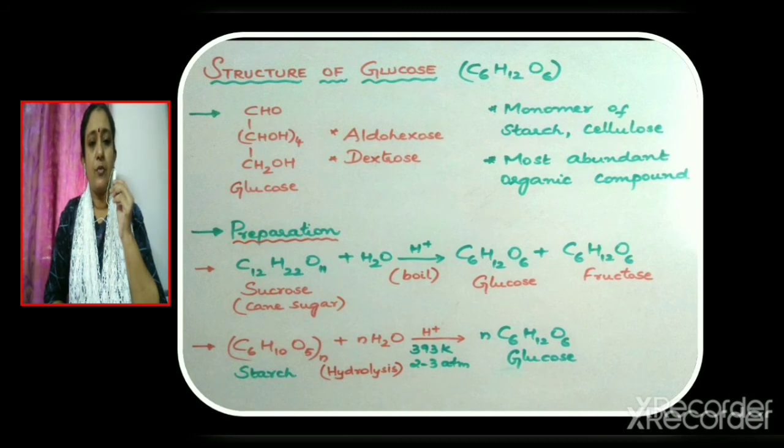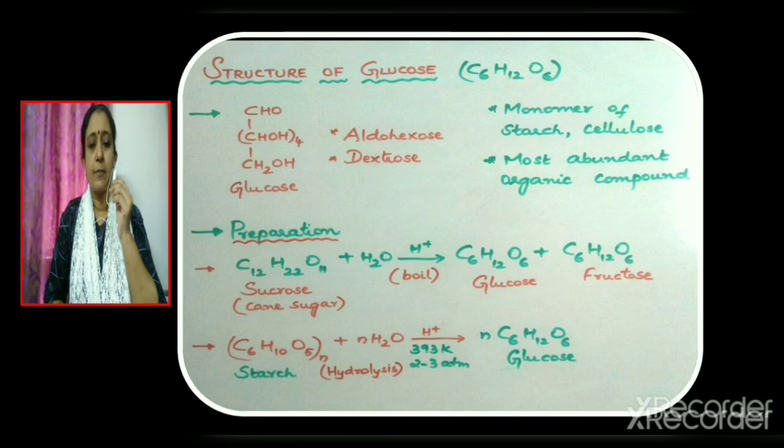The molecular formula of glucose is C6H12O6. The formula can be written as CHO, CHOH 4 times, CH2OH. So from the formula it is clear that the functional group present in glucose is an aldehydic group CHO. 6 carbon atoms are present in glucose. Therefore, glucose can be considered as an aldohexose. It is also known as dextrose. Glucose is the monomer of starch and cellulose. It is also the most abundant organic compound.